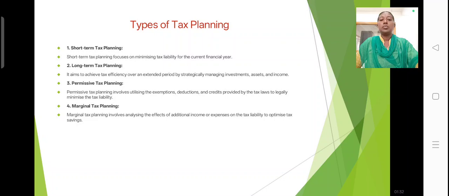Permissive tax planning. Permissive tax planning involves utilizing the exemptions, reductions, and credits provided by the tax law to legally minimize the tax liabilities. What is marginal tax planning? Marginal tax planning involves analyzing the effects of additional income or expenses on the tax liabilities to optimize tax savings. That is marginal tax planning.